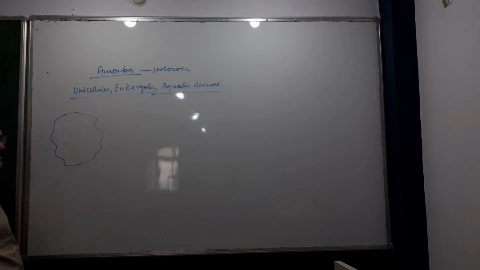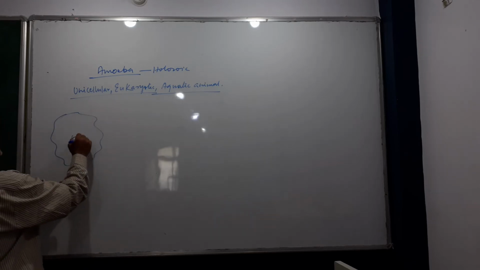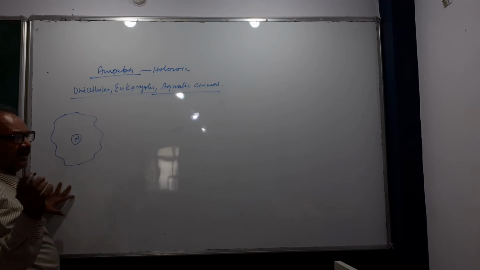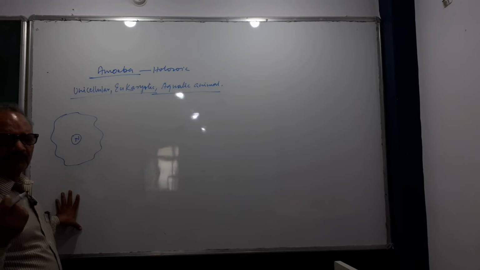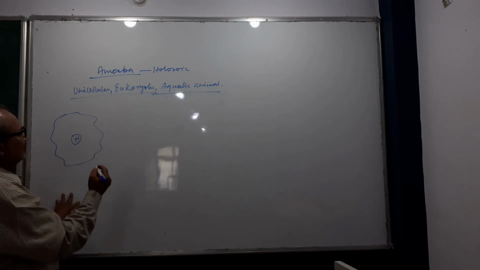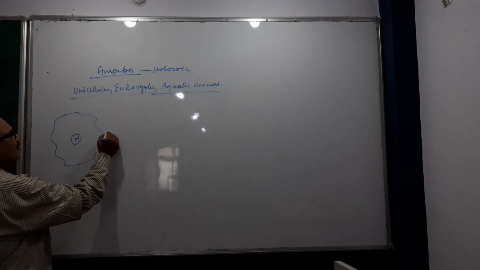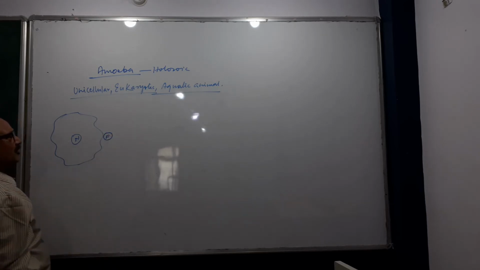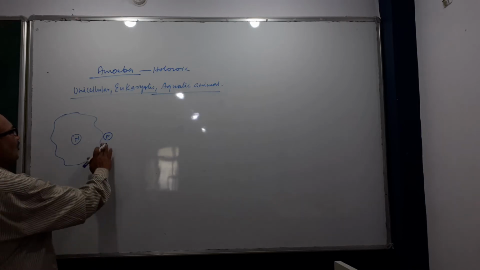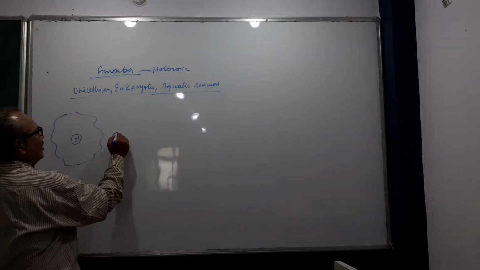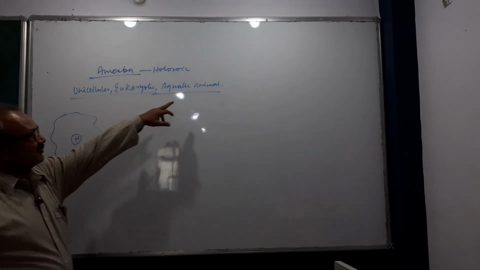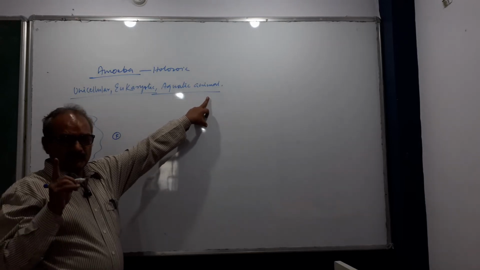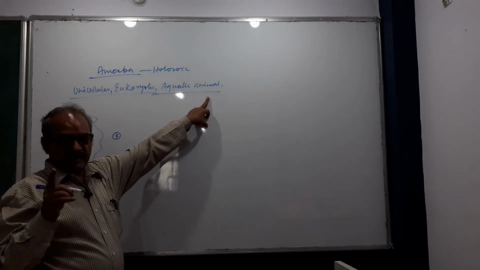Amoeba has an irregular surface, its shape is irregular, and that is the nucleus. When any food object like diatoms or any plankton, zooplankton or phytoplankton comes near the cell membrane of amoeba, since amoeba is an animal, there is no cell wall, only a cell membrane.